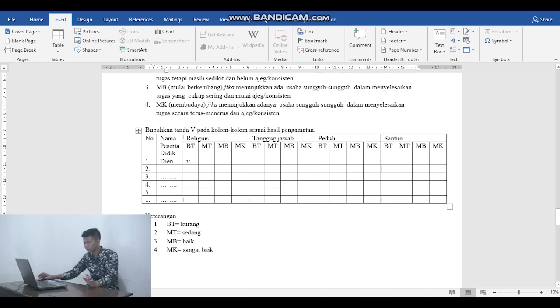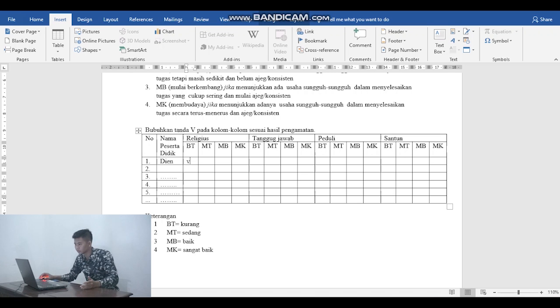For example, this student's name is Dean, and the teacher doesn't see Dean's religious side yet. So the teacher can directly use this in the assessment sheet. It means belum tampak because the teacher doesn't see Dean's religious side yet.